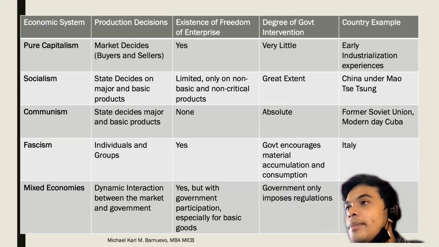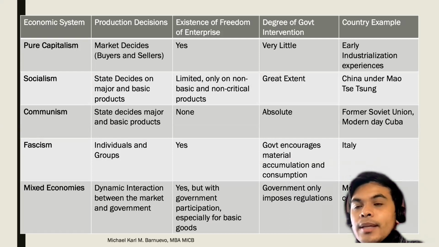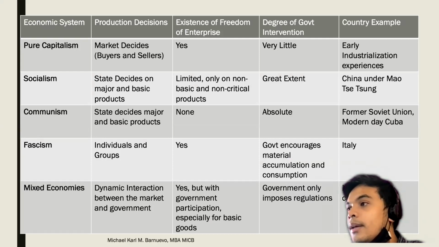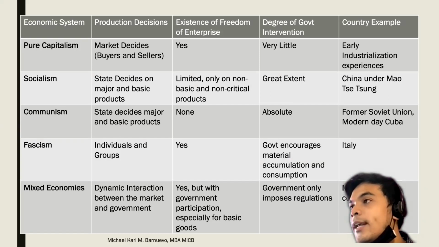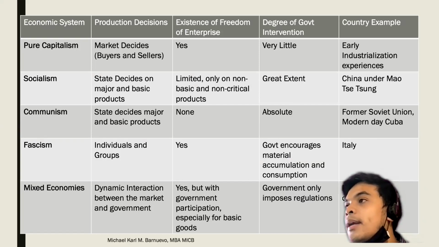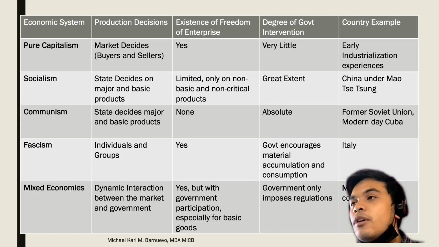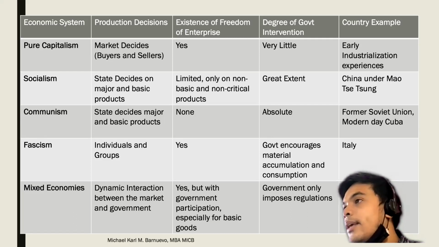So here are the common economic systems. We have pure capitalism. The market decides. Is there an existence of freedom of enterprise? Yes. Degree of government intervention? Very little. And this was seen in early industrial experiences.